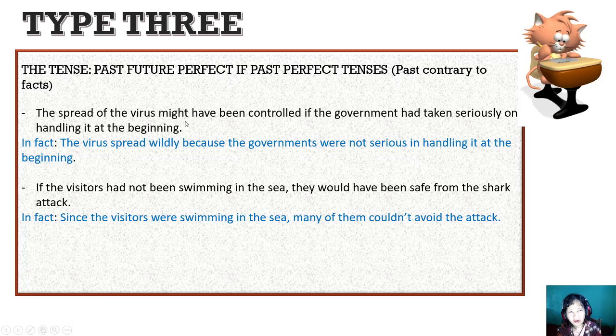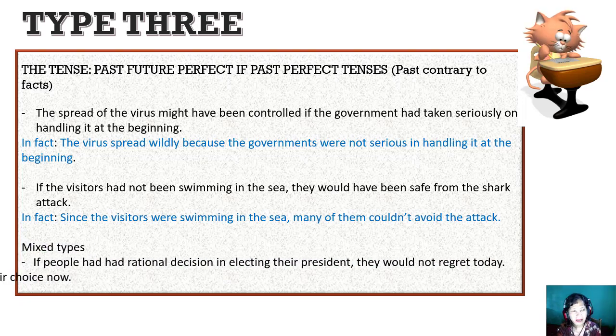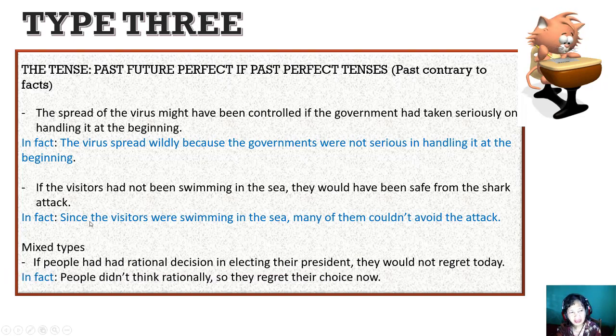I use might, or actually you can use may to show the possibility, and you can also use could to show the possibility. Okay, the second, if the visitors had not been swimming in the sea, they would have been safe from the shark attack. You can have past perfect continuous. In fact, since the visitors were swimming in the sea, many of them couldn't avoid the attack.